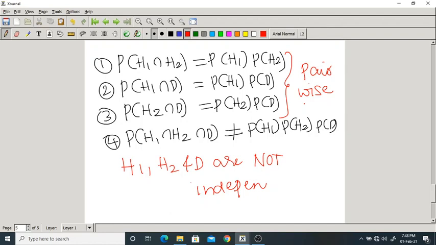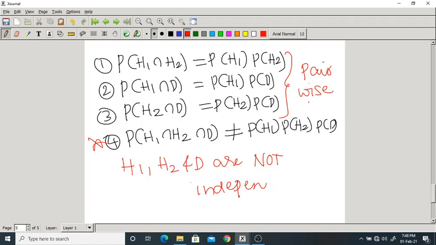So you cannot jump to a conclusion. Just because the first three equations are true, it does not mean that the fourth equation will also be true. Since the fourth equation is not satisfied, they are not independent, but only pairwise independent.